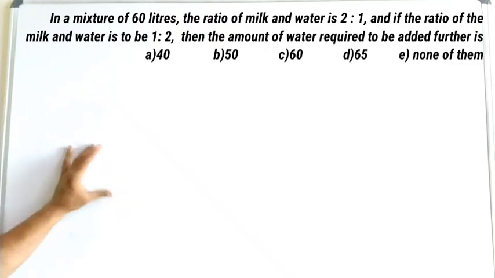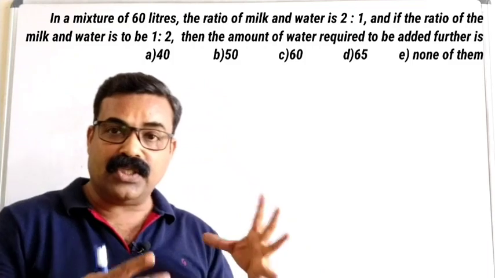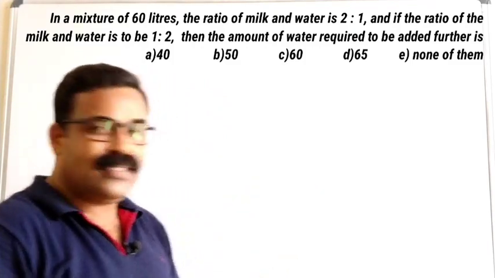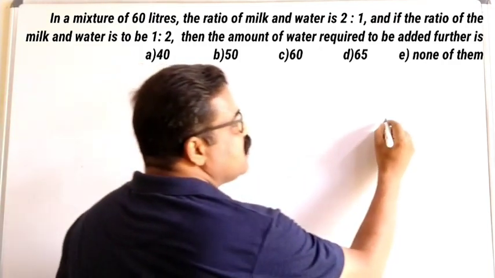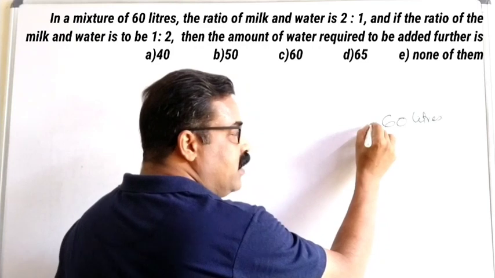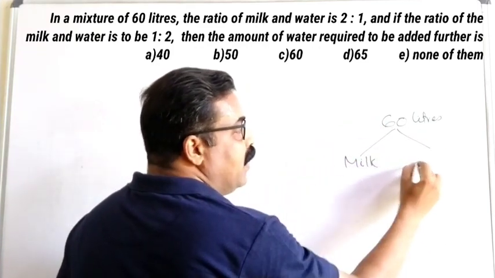So we have a mixture of milk and water, and we have a total of 60 liters. Let us write that first. Total we have 60 liters. This 60 liters includes milk and water.